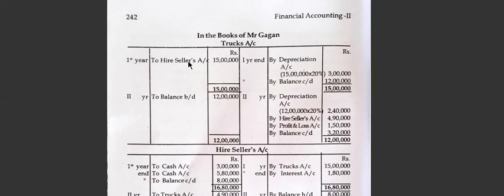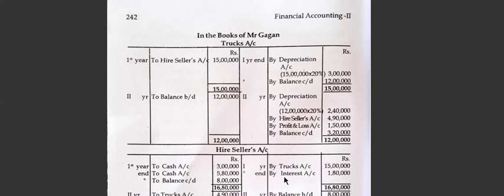Now go to the hire seller account, write by truck. So first year by truck 5 lakh rupees. Then what happened is down payment. You have to check the down payment, which is first year you have to write down hire seller account debited to cash account 3 lakh rupees down payment. Then after that, this is a first year beginning entry. Next, at the end of every year we have to pass depreciation entry, installment entry, interest entry and transfer entry.